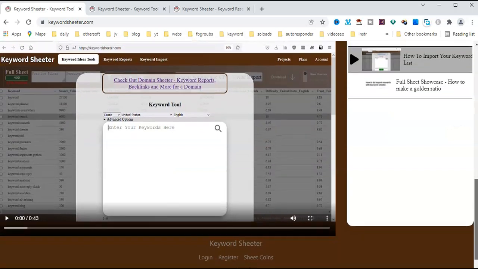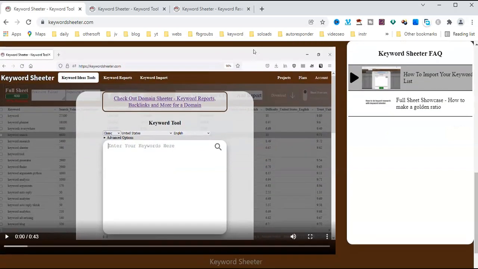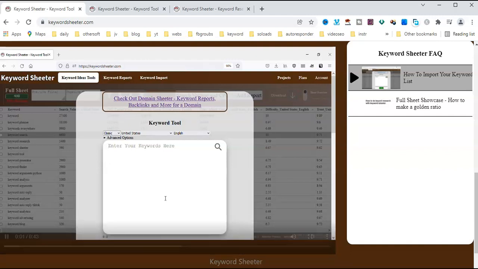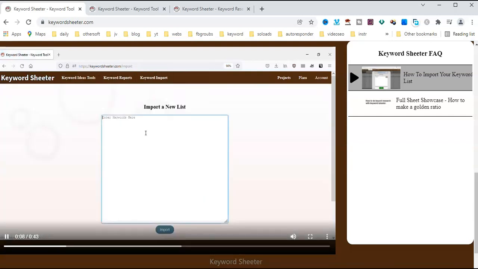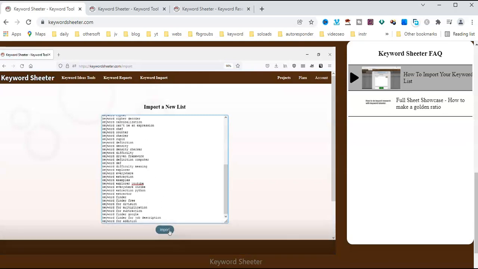This is a video tutorial on how to search volume. Here is the importer.